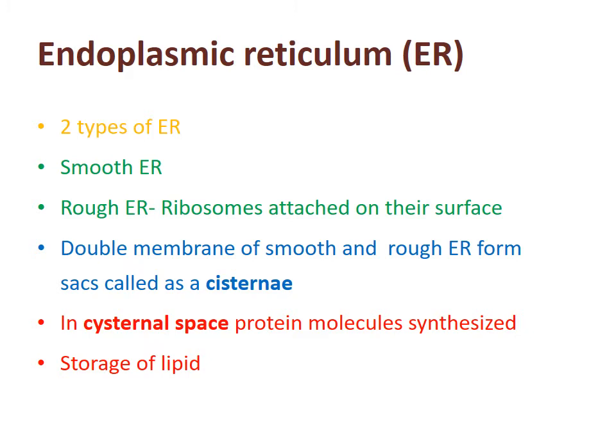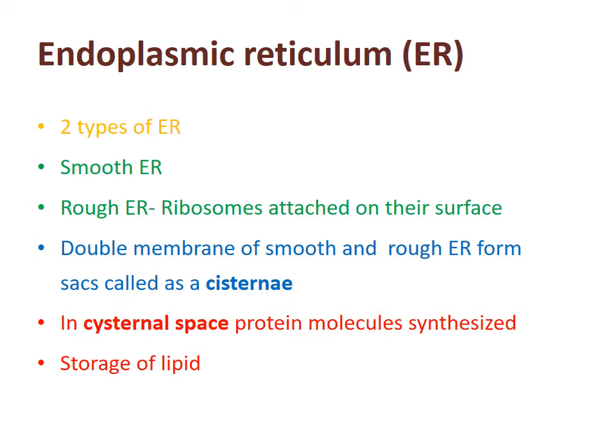The difference between smooth and rough ER is that ribosomes are attached on the outer surface of the rough ER. Because of those ribosomes, the structure of that ER becomes rough. Both have a double membrane, and inside that double membrane they form sacs. These sacs are known as cisternae, and the cisternae have a space. That space is very important for protein synthesis.